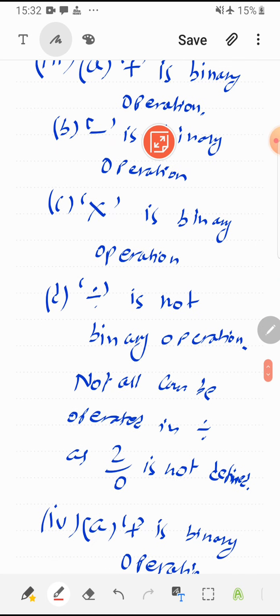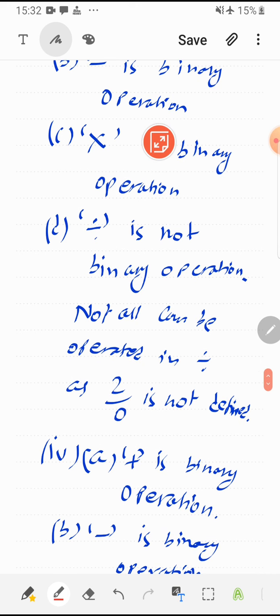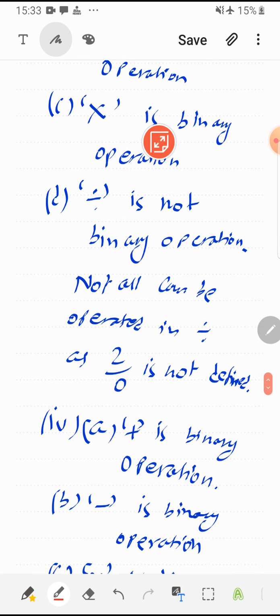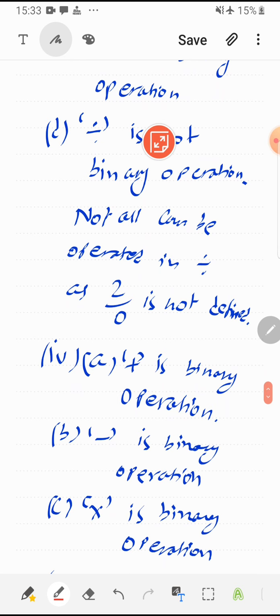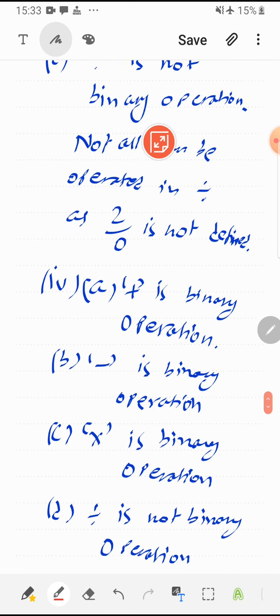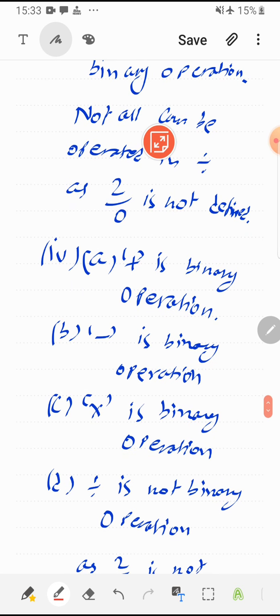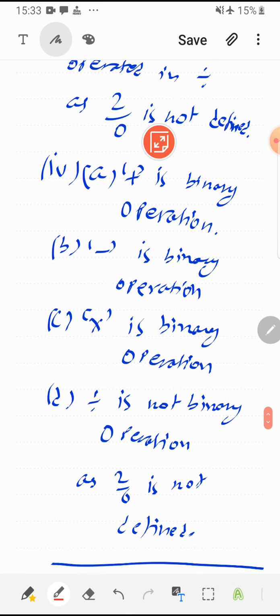Same reason, I can't have 0 in the denominator, so 2 upon 0 is not defined, so it is not a binary operation. Last, real numbers. On real numbers, again addition, subtraction and multiplication are binary operations, but division, due to 0, is not a binary operation.